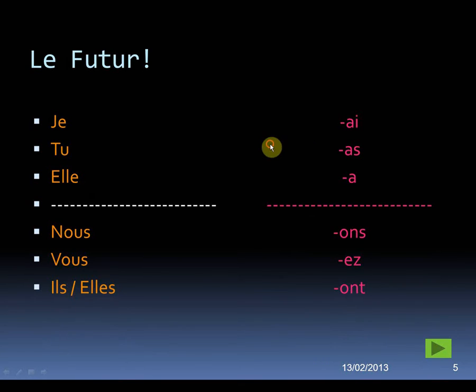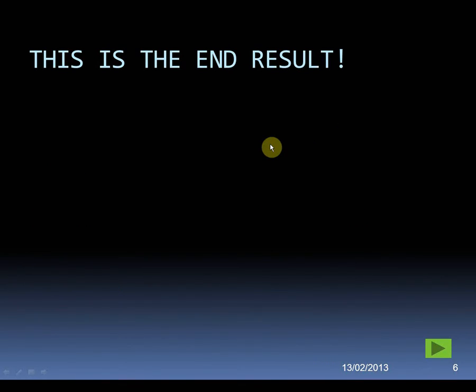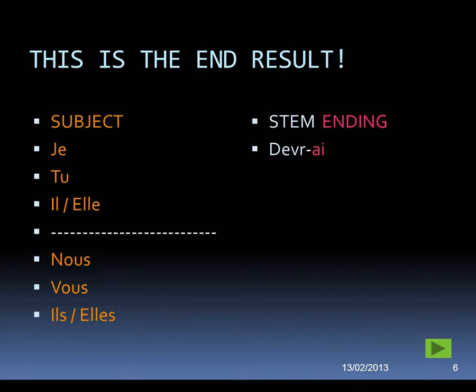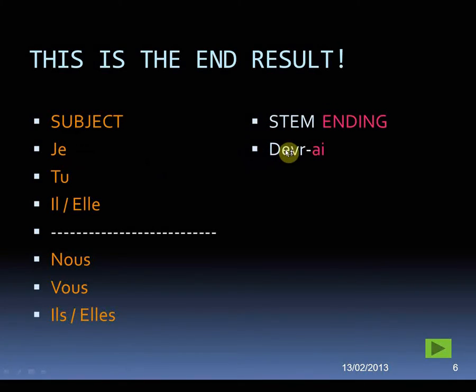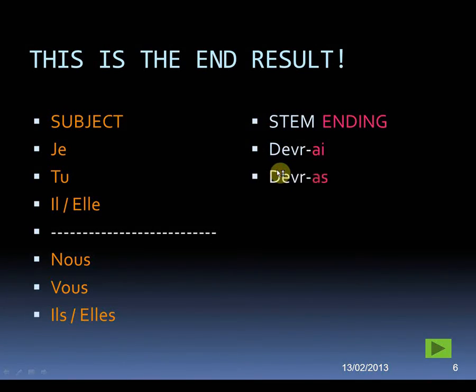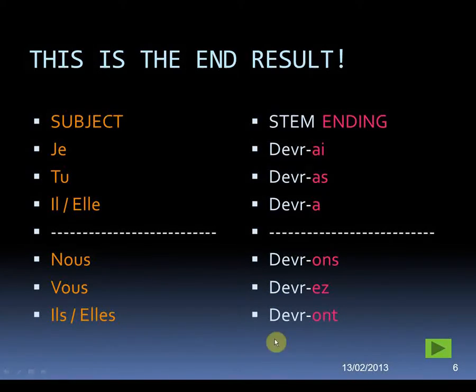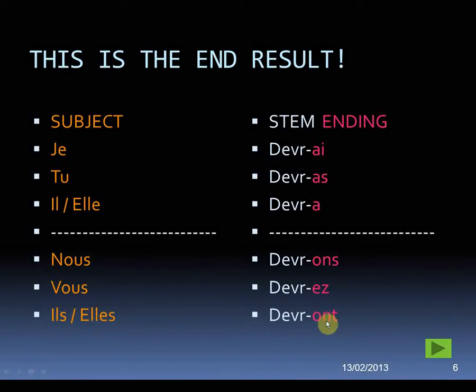If we take a look at this all together, this is the end result. So, we have our subject, and looking at the verb devoir, turning into devr-, we get je devrai, tu devras, il ou elle devra. Then the line, nous devrons, vous devrez, and ils ou elles devront. Okay, so that's the fully conjugated future tense for devoir.